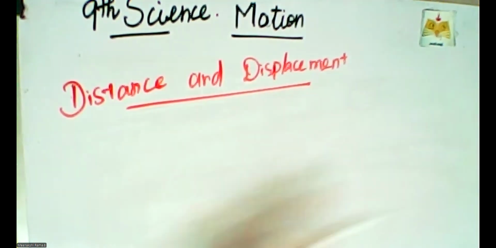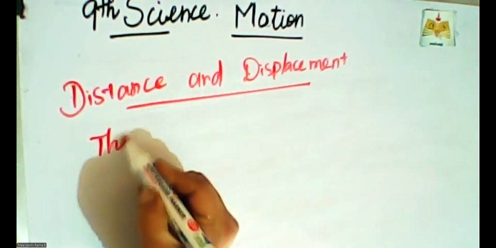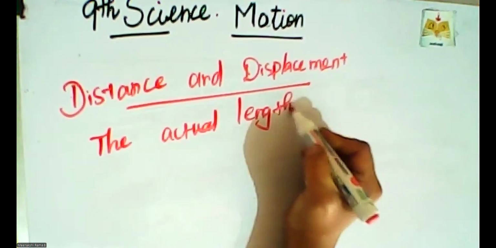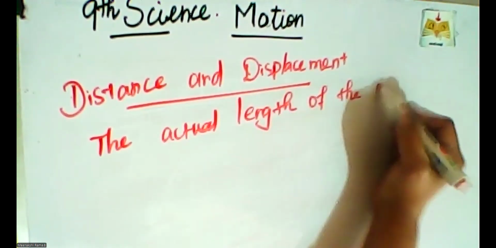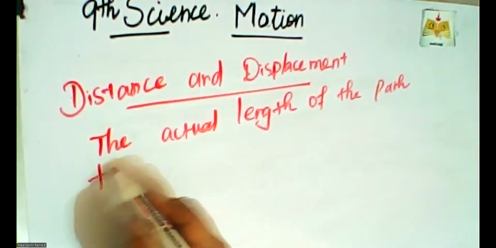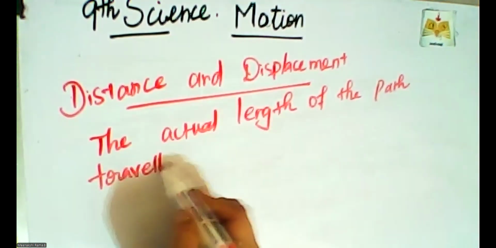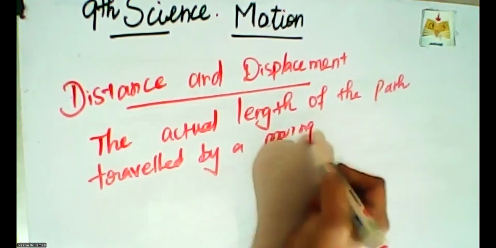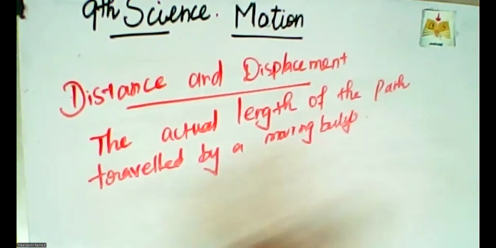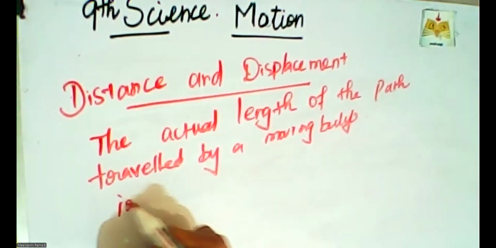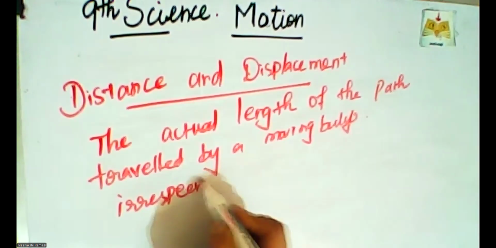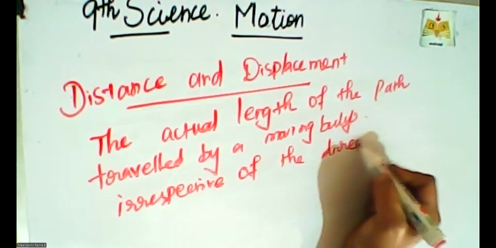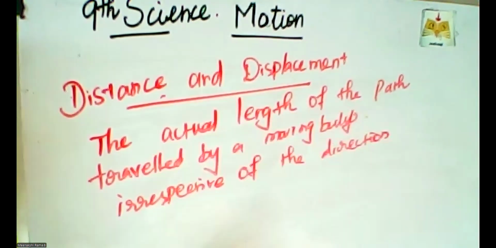Distance means the actual length of the path traveled by a moving body, irrespective of the direction. This is called distance.